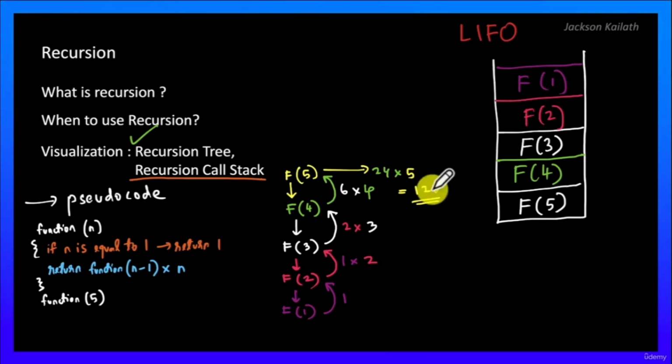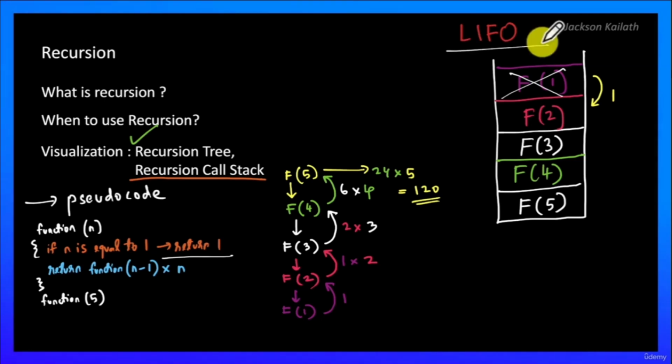Now when we reach f of 1, we have reached the base condition, so it returns 1. When this happens, we pop out f of 1 from the recursive call stack. Again notice this follows the LIFO principle, or last in first out.